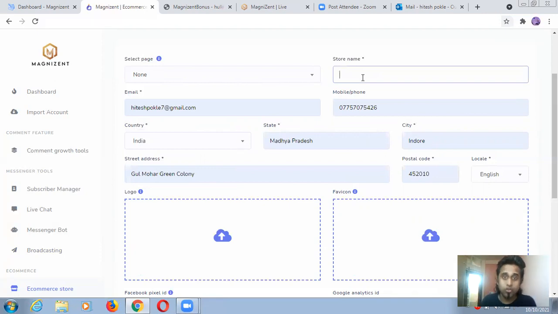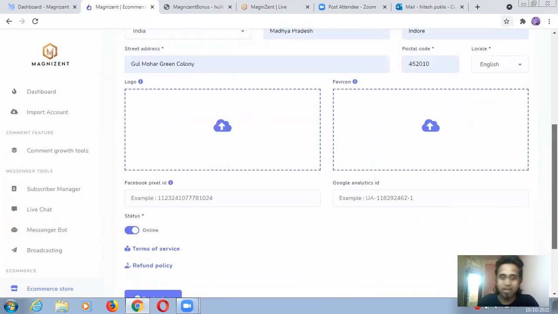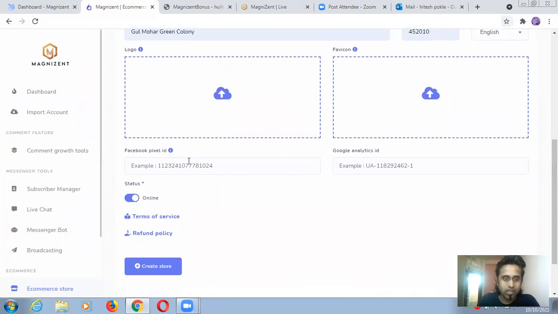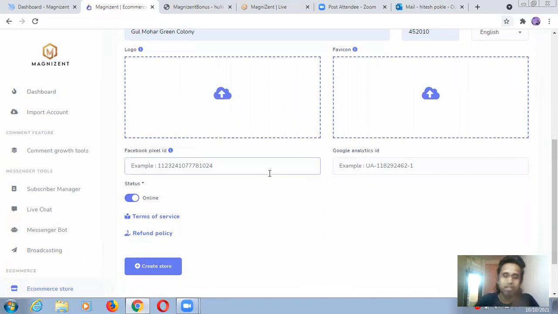Store name related to your niche. Same here, I'm putting Dog Lovers. Put your logo, put your favicon related to dogs and all. I don't have any dog ID right now, guys. Facebook Pixel ID, just click here. Google Analytics ID, guys, you need to go to Google. I can do that right now, but it will take too much time. But it is pretty simple, so easy. You just have to put both IDs here. Status is online, and guys, your store will be created.